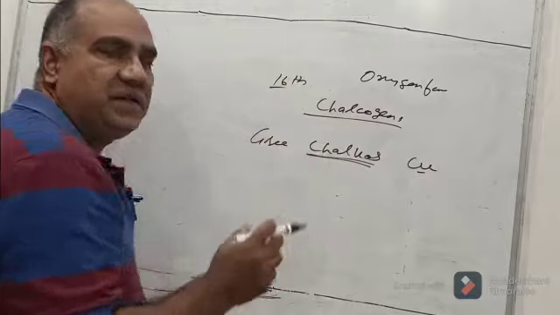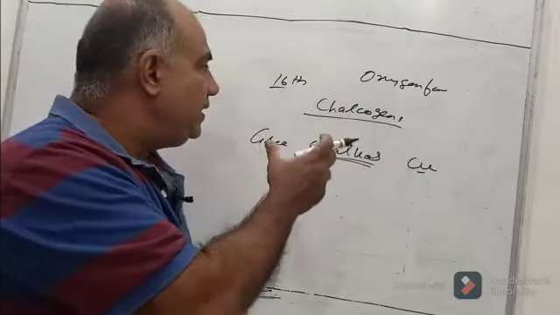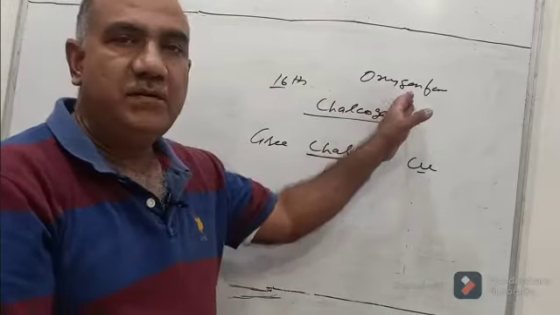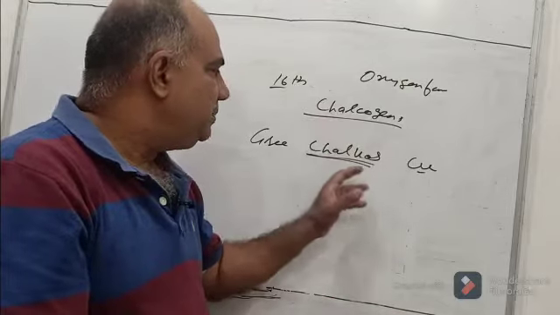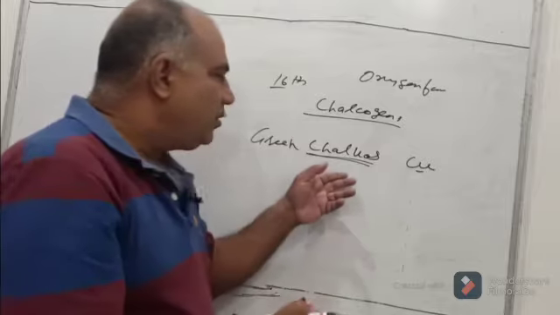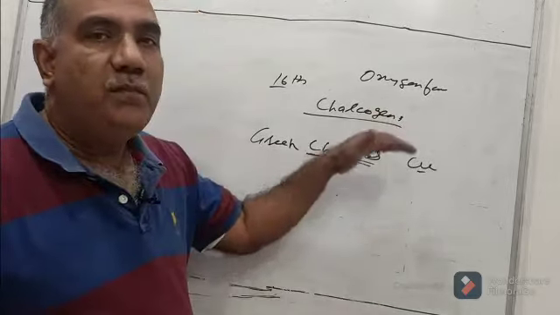The group is also called the oxygen family because the first member in the group is oxygen. It is called chalcogens because the Greek word chalcos means copper, and they are also called ore forming.